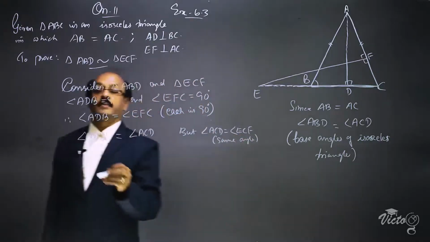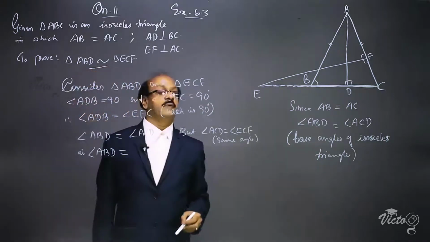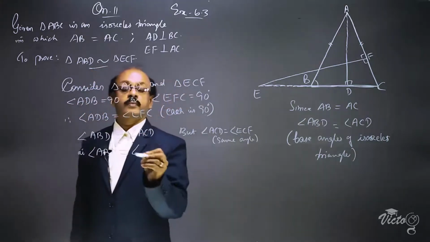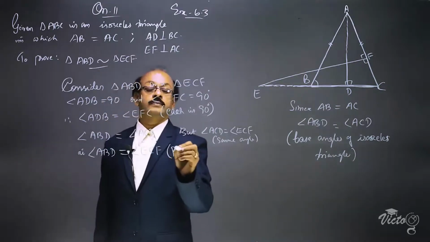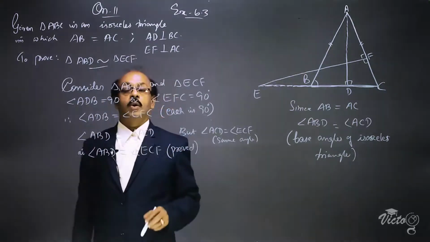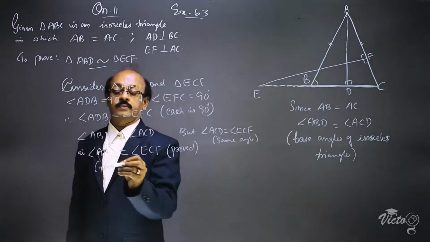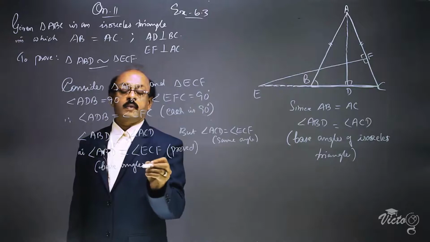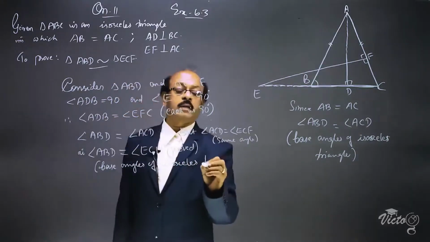That means instead of angle ACD, we can write ECF. So angle ABD is equal to angle ECF. Proved, because base angles of an isosceles triangle are equal.